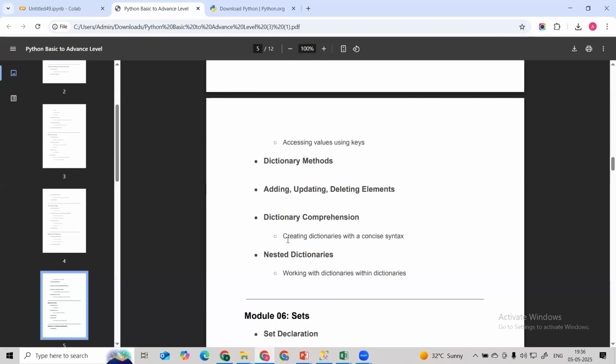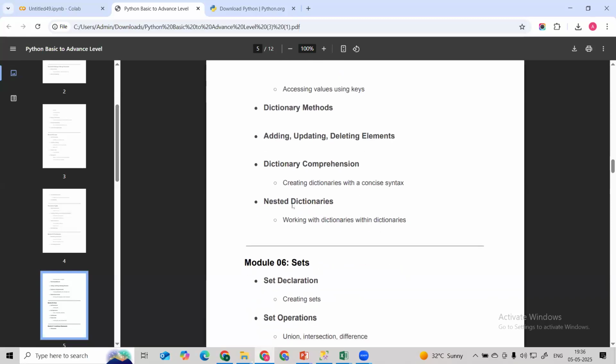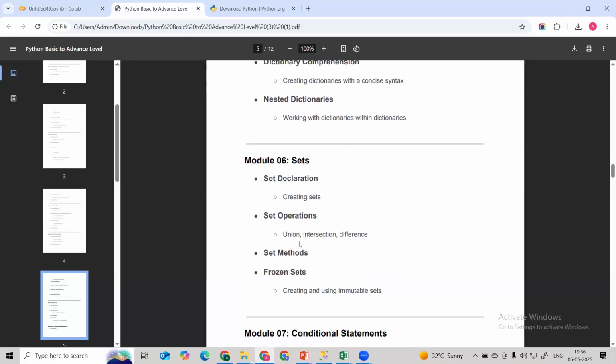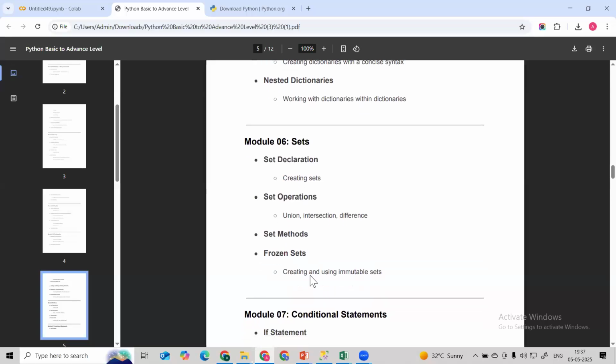And then we are also going to learn how we can write in an optimized, shorthand way with the help of dictionary comprehension. Then we are also going to learn the nested dictionary. After that we are going to learn set operations. What is a set? How can we define and create a set? Then there are the set operations: union, intersection, difference. There are multiple operations. And then we are going to see the different set methods. After that we are going to learn what a frozen set is.